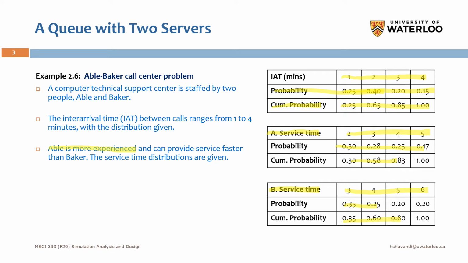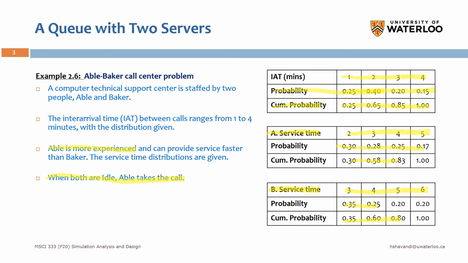Okay, and here we have a rule. So this is our discipline for this system: when both are idle, Able takes the call. So when we have a call and both Able and Baker are available, then in that case, Able will take that call. So this is our discipline, right? Because Able is more experienced, and the service that he provides is faster than Baker.